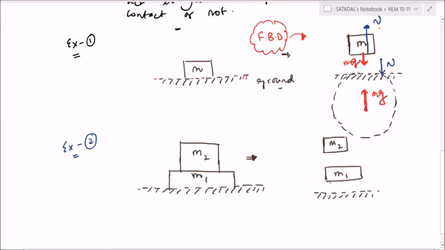Hey Babu, what is the downward force on M1? It is (M1 plus M2) into g. Okay now? Fine. Right. Then what is the downward force on M2? Only M2g.